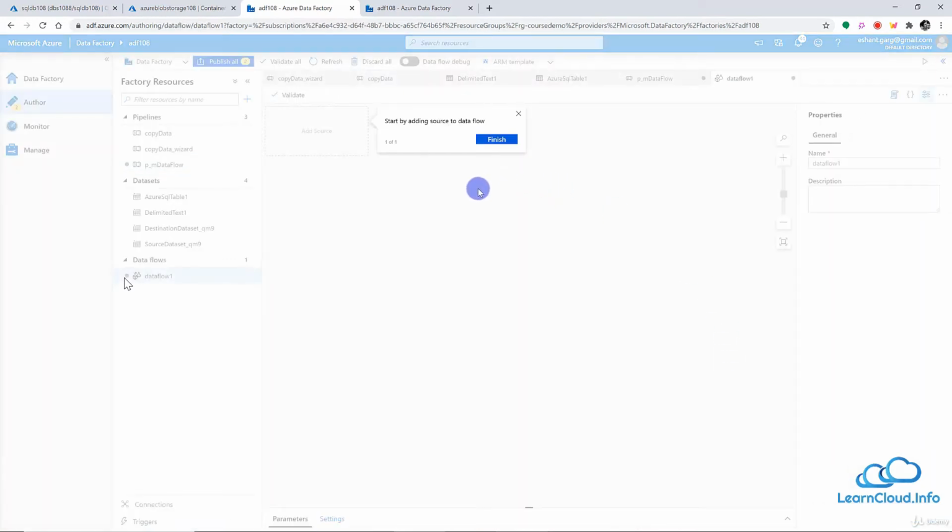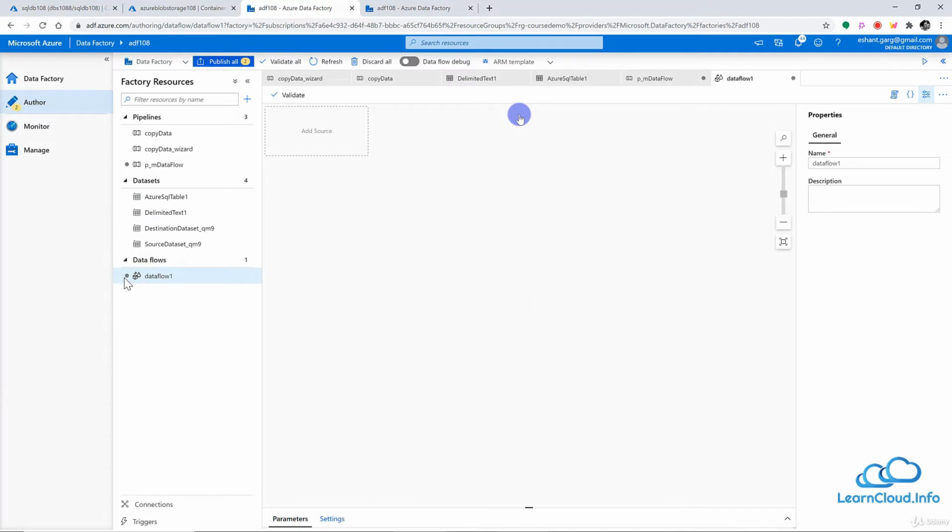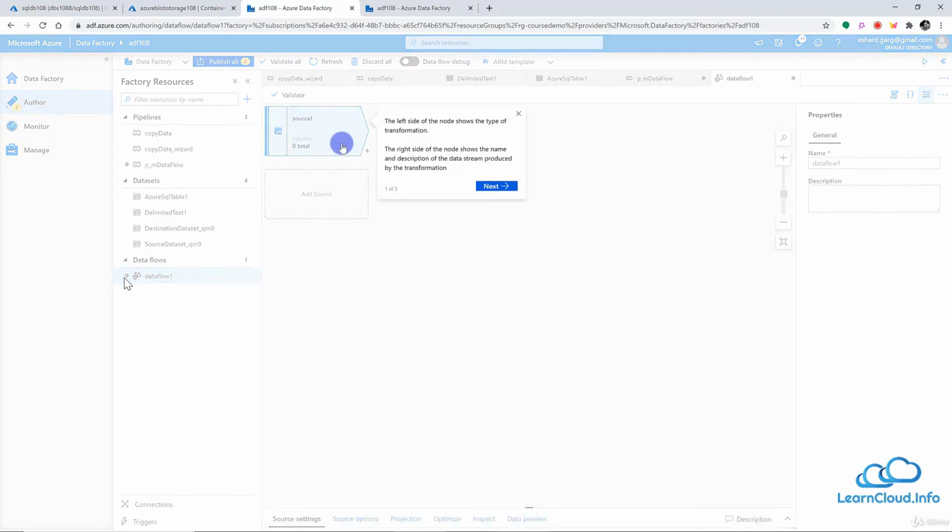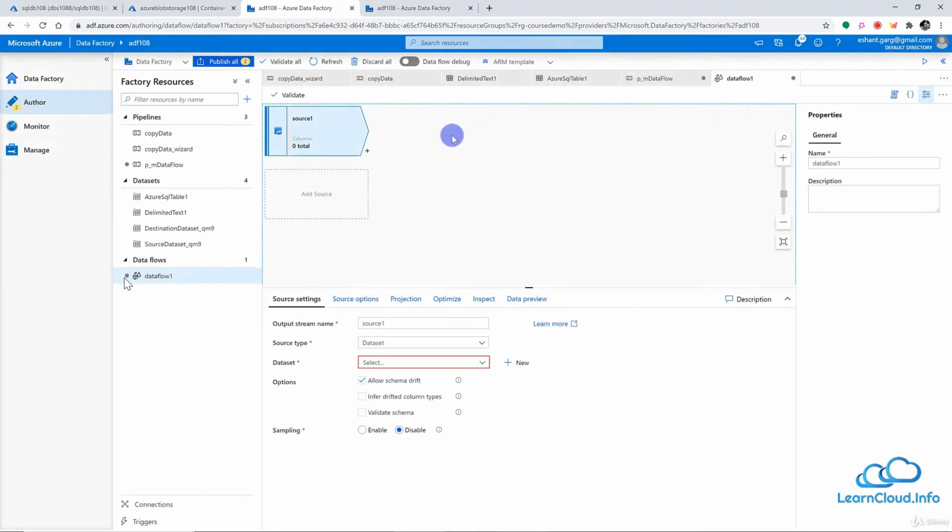Since this is the first time we are creating this, it is just showing us this help pop-up. I can close this, I don't need it as of now. All right, so I'm going to create a source here, but before that I want to show you something. For every source, or in fact every transformation, we have an option for data preview here.